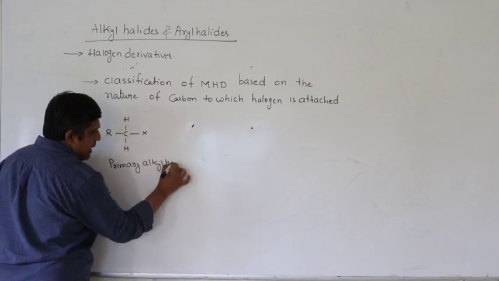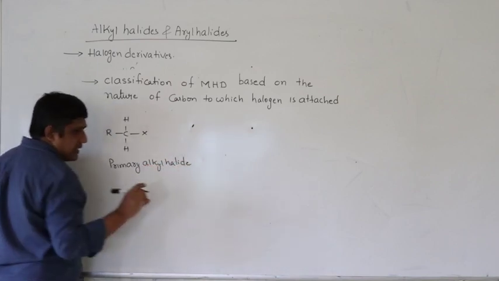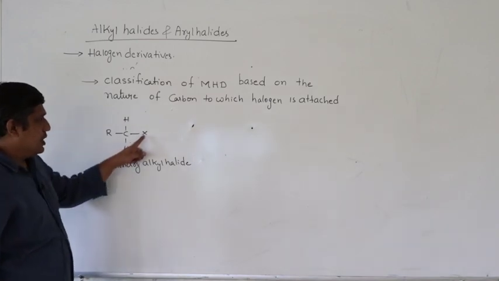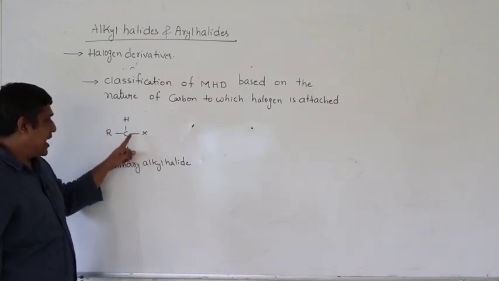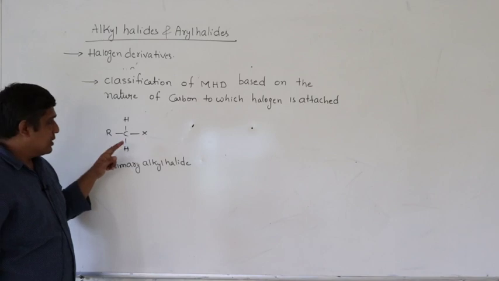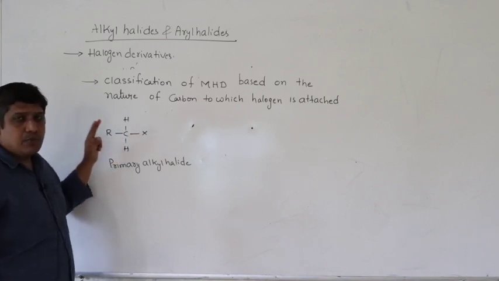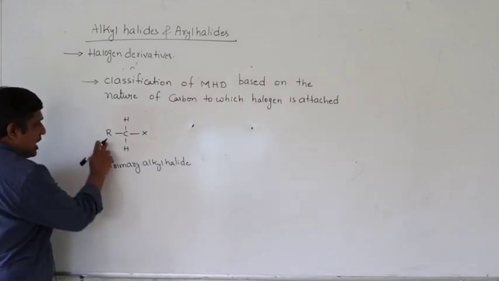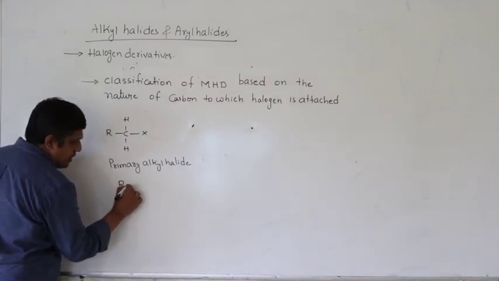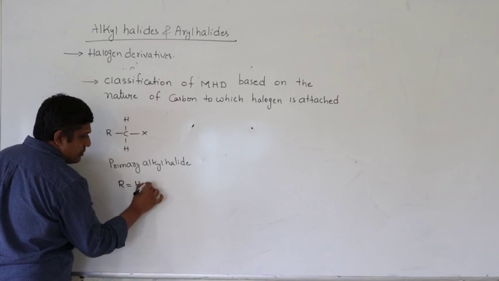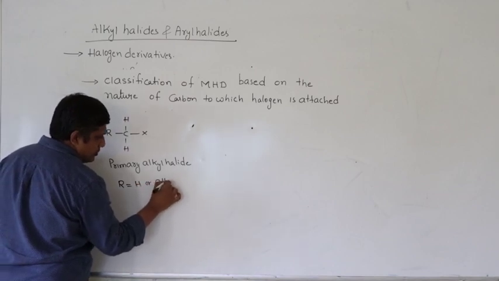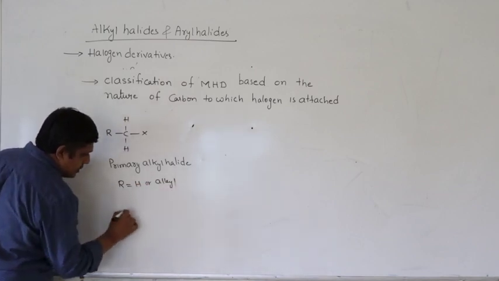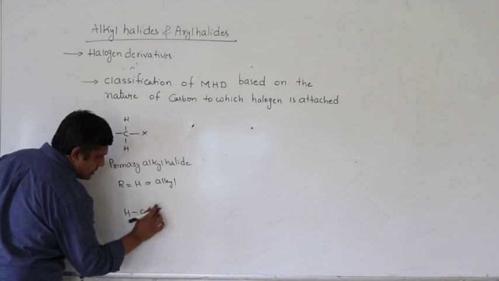What is a primary alkyl halide? If the halogen is attached to a carbon, this carbon should be bonded to one or no other carbon atom. That means this R can be hydrogen also, or it can be some alkyl group. For example, I can write like this.